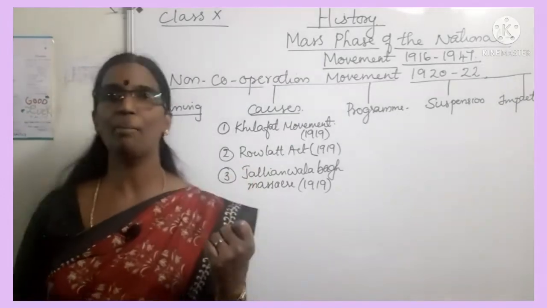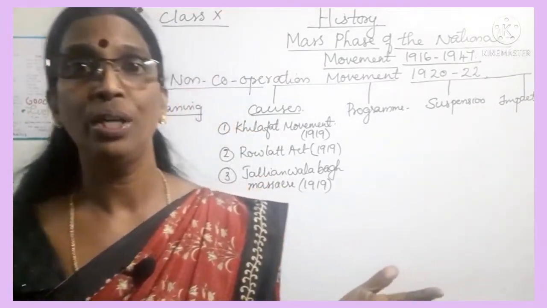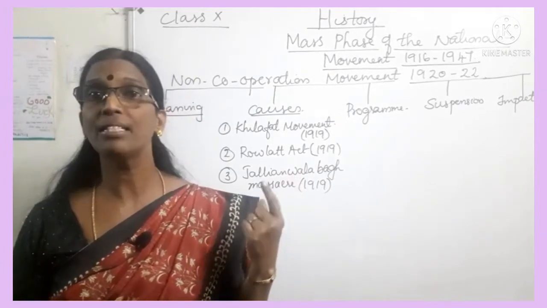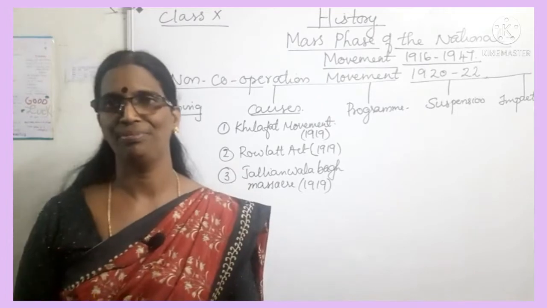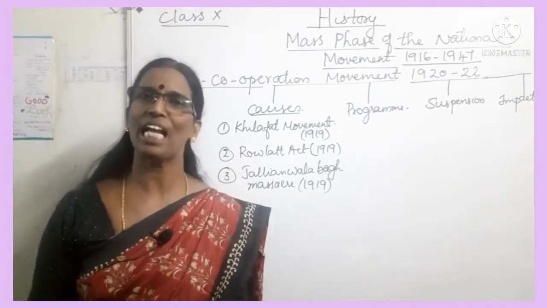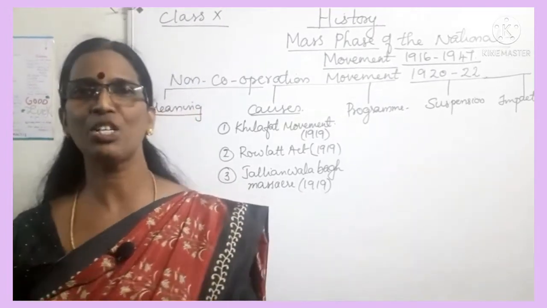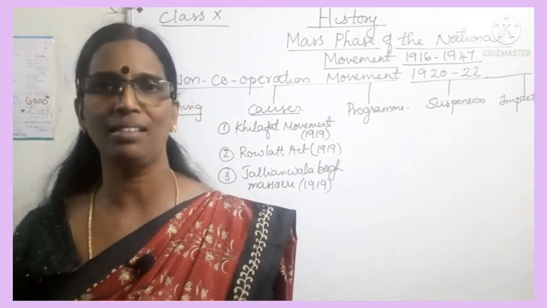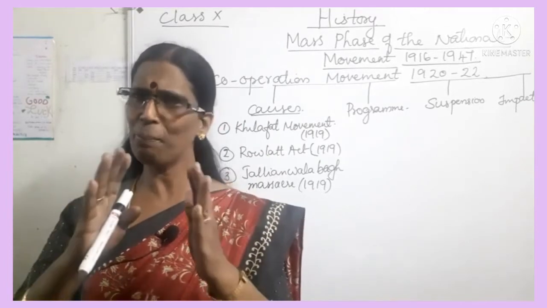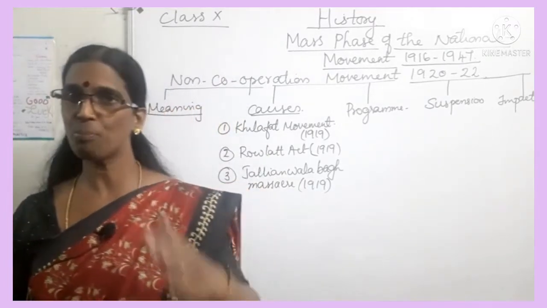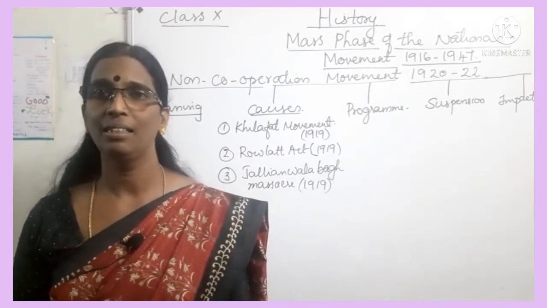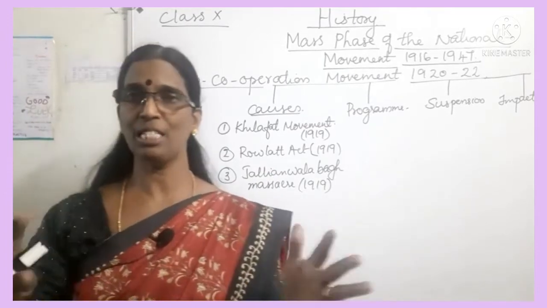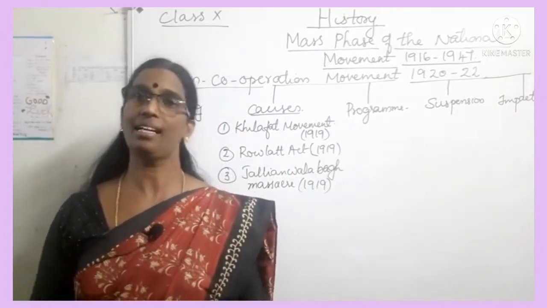Then lastly, the Jallianwala Bagh massacre, which we all know. This tragedy happened in Amritsar district in Punjab, where the Indians held a peaceful protest meeting against the arrest of two prominent leaders, Dr. Saifuddin Kitchlew and Dr. Satyapal. Martial law was imposed in Punjab as per the Rowlatt Act, so protest meetings and everything were banned, but the Indians conducted the meeting.